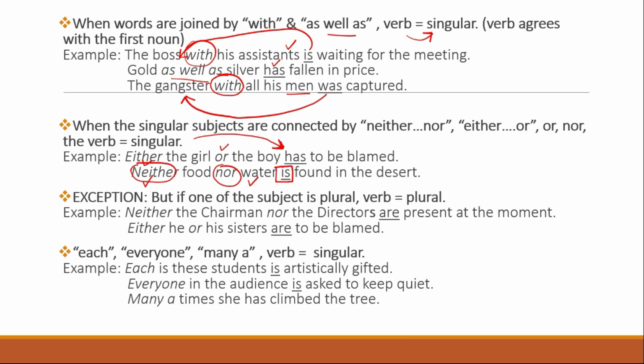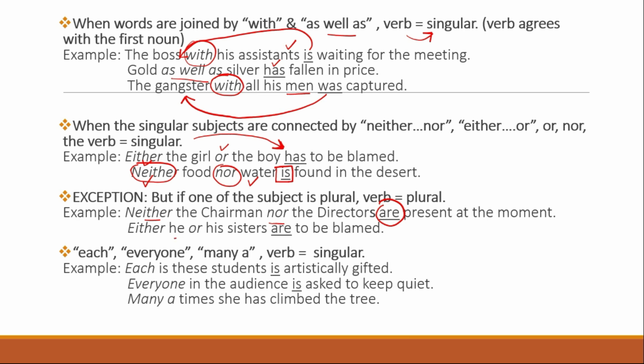Let's look at an example. So I've used neither nor here. Neither the chairman nor the directors. So I have used a plural verb, which is are. Imagine the question was neither the chairman nor the director. Then it would have been is. But here one of the subjects is plural. That is why the verb is plural.